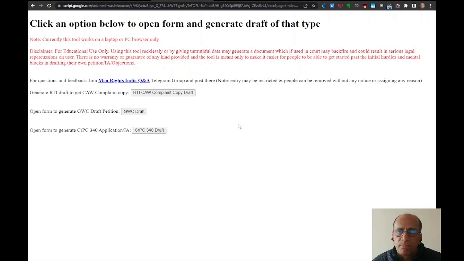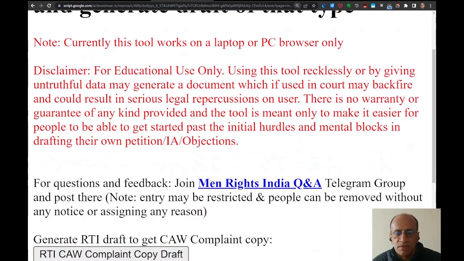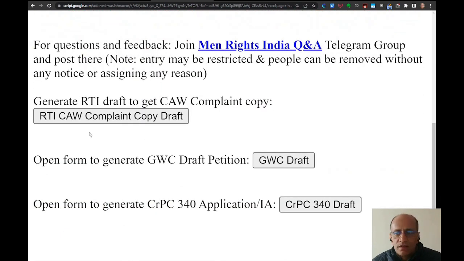So one thing is that this will not work on a mobile, so kindly use it only on a laptop or basically desktop browser. And now there are three tools in this. I will just zoom up, so it's easy to read. Basically, the first tool is to get a CW complaint copy from police station, wherever the CW complaint is filed. It's an RTI draft. The second is to generate a GWC child custody draft petition for fathers.